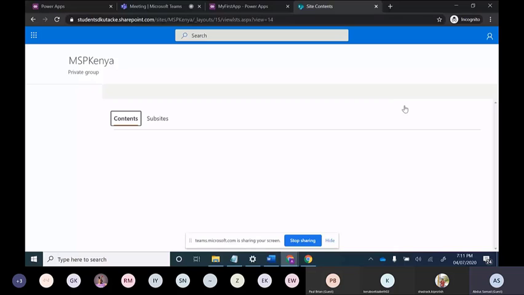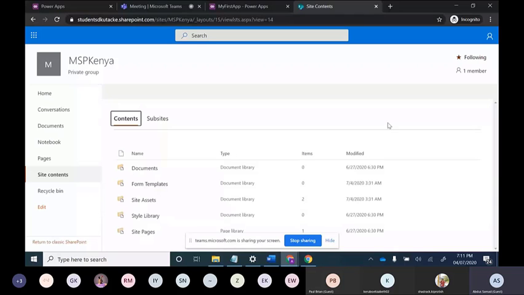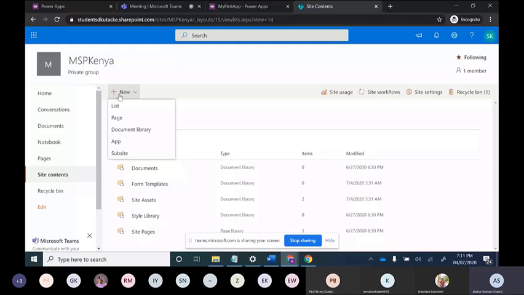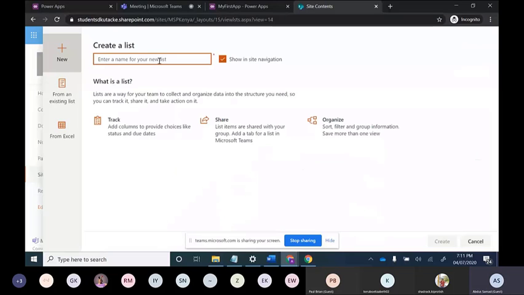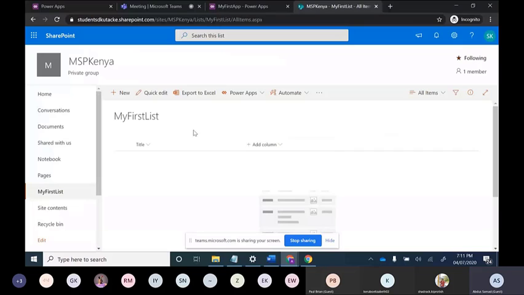And on site contents, all these options will come. You will have to click on new, and then one option is the list. As we are currently using SharePoint list as a database, so we will have to create one list. Now I am naming this list my first list. So I have created the list. So now the list has been created. And this title column comes by default when we create any list.